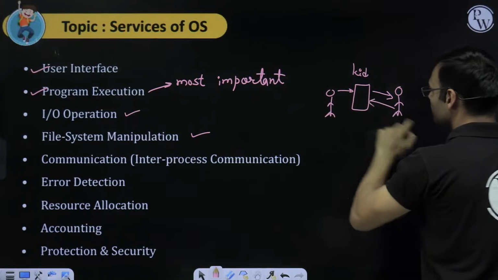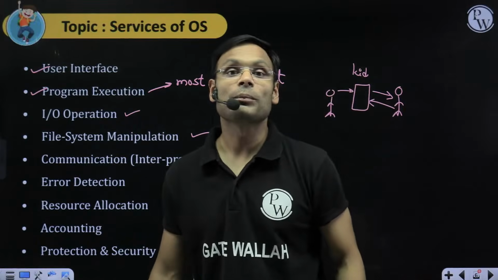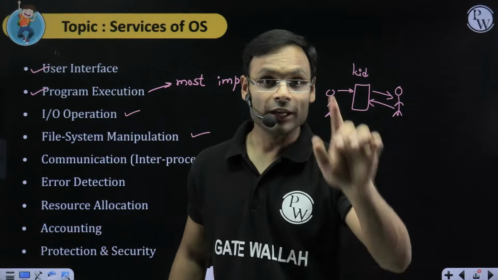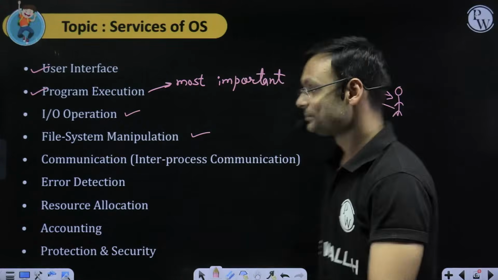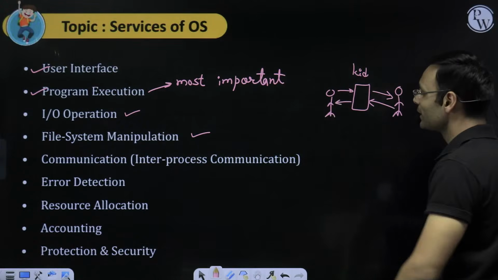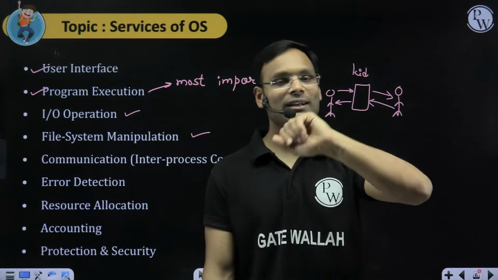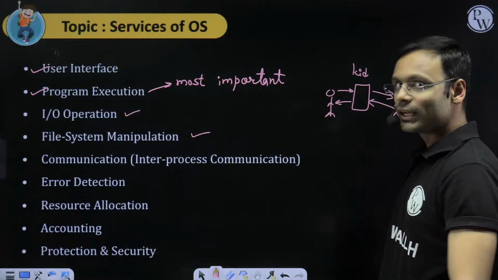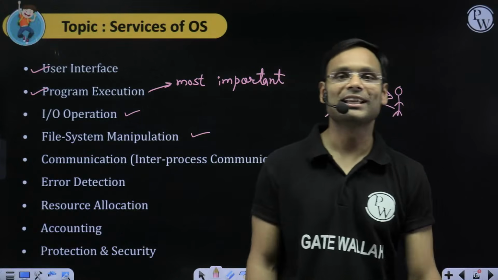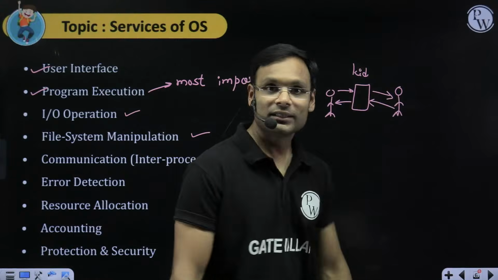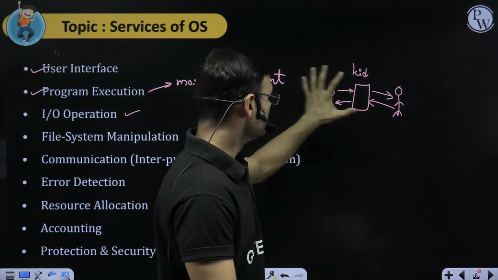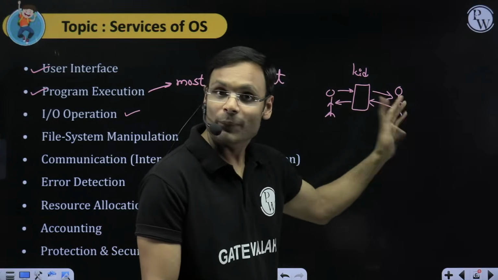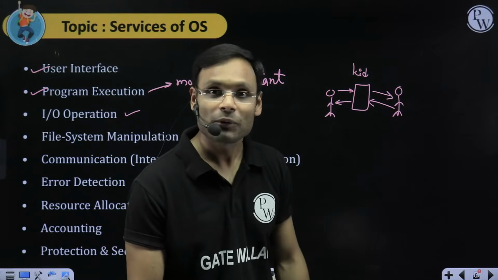Mom will tell him, tell your dad, I am not preparing anything for him. If he wants, he can go out and eat. So the kid will tell this information to dad. And now dad, the husband, says again to the kid, and the kid transfers that information to the wife. Same. This information they cannot pass on to each other directly.